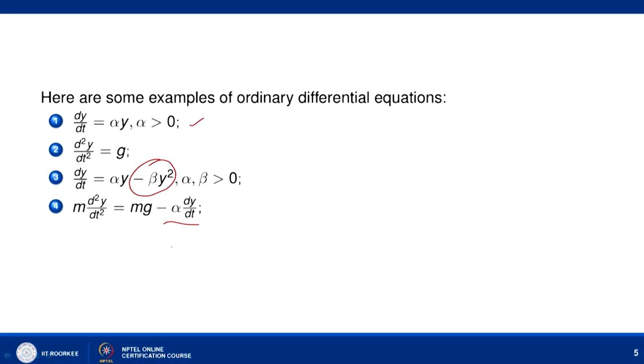So, in that case your motion of the particle can be given as m d2y by dt square equal to mg minus alpha dy by dt. Here g represents the gravitational force. So, in the second and fourth, g represents the gravitational force. It means that the fourth represents the differential equation for the motion of a particle when there is some kind of resistance due to air. So, these are some simple examples of ordinary differential equations.